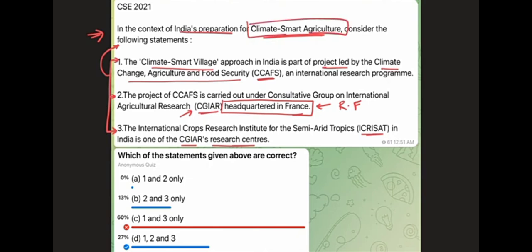All right. If we come to the options, again we have these kind of options. So we have seen that whenever this is the kind of option, you have each of the statements given in 3 out of 4 options. That means each statement is important in marking the answer. So we have seen that headquartered in France is a problem. It's a random fact, and in 3 out of 4 options it is there. So if we negate this, we come to Charlie as the answer, but according to the popular answer keys, delta is the answer. So this was the second question which got wrong.